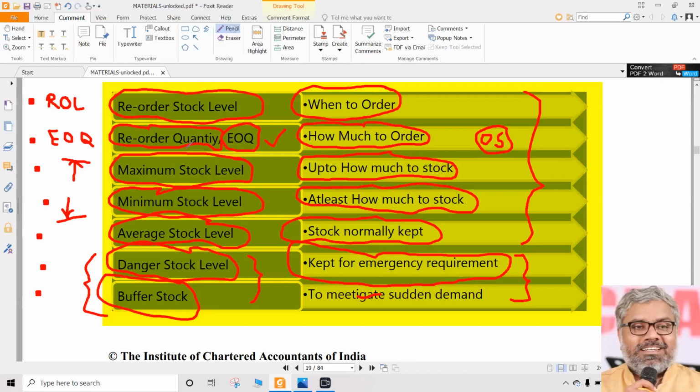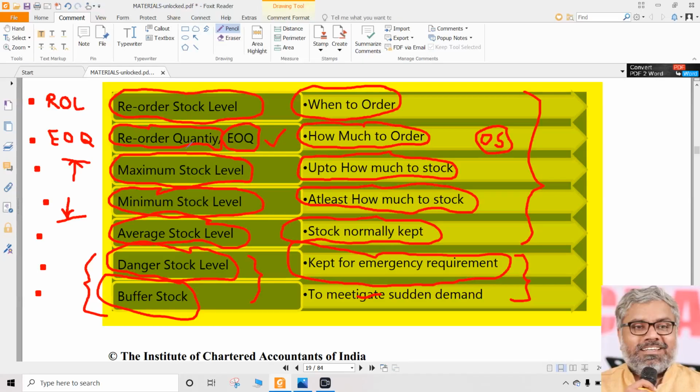Means order has to be made now. Then another question comes: okay, order is made, but how much to order? That will be determined by economic ordering quantity. If we order more than economic order quantity or less than economic ordering quantity, it is going to be costly. It is going to be expensive for the organization. So better to order economic ordering quantity, better to make EOQ as reorder quantity. That is ideal for an organization. Once again, a scientific technique for proper inventory control.